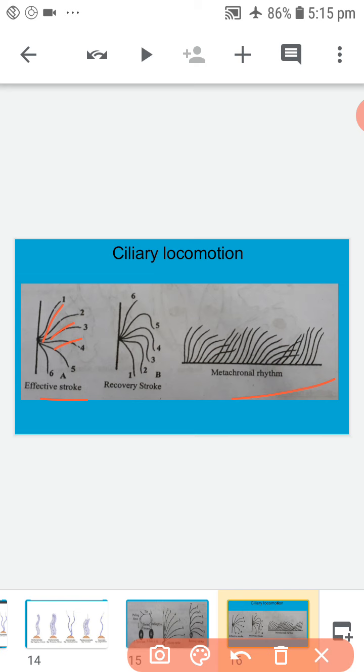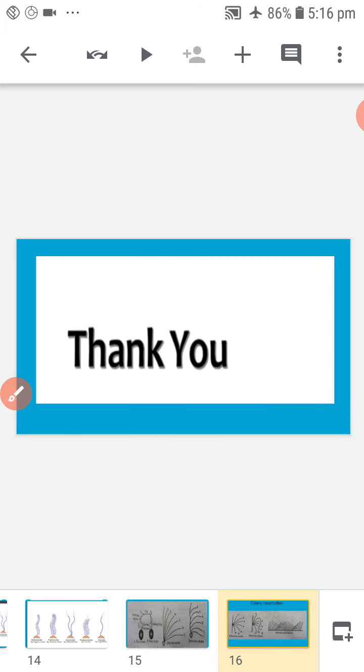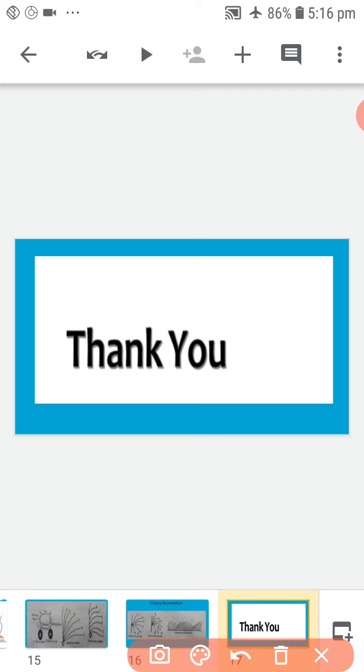The small zigzag movement in protozoans caused by the contraction and relaxation of myonemes present below the pellicle in the ectoplasm is called gliding locomotion. These movements are shown by the flagellates, sporozoans, and some ciliates. This is the locomotion in protozoa.